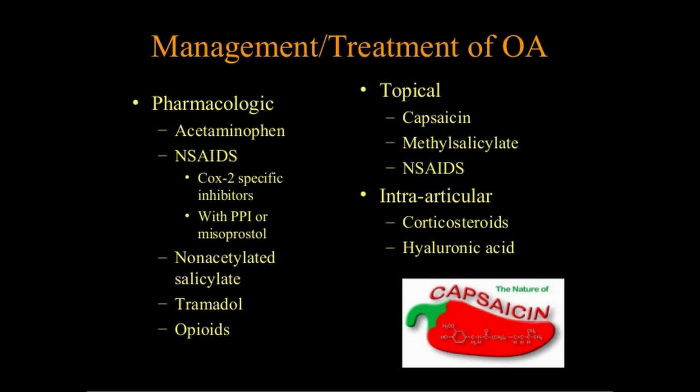Next there are topicals, in which there is capsaicin, methyl salicylate and NSAID drugs. And in the intra-articular route, there is a corticosteroid and hyaluronic acid given. So these are all the medicines that are prescribed for the OA patient according to their condition. So this is the pharmacological treatment.